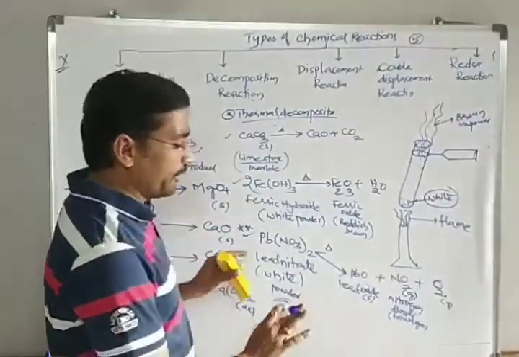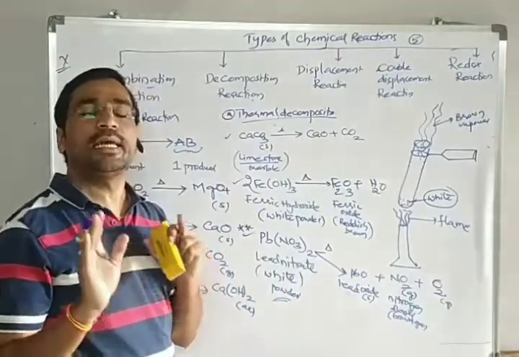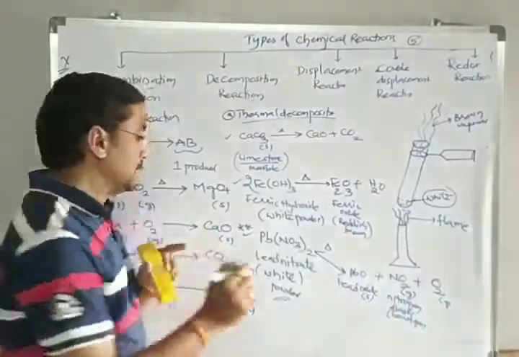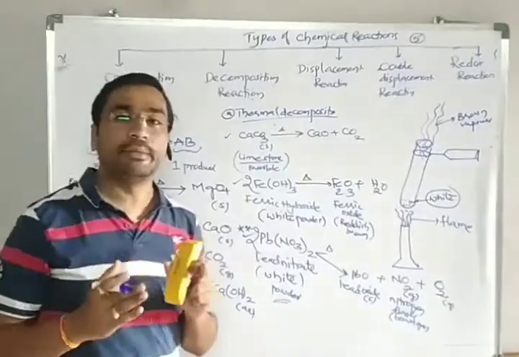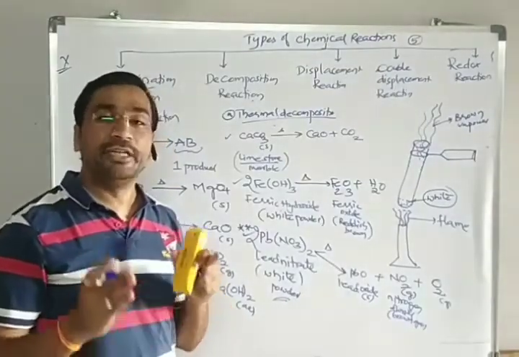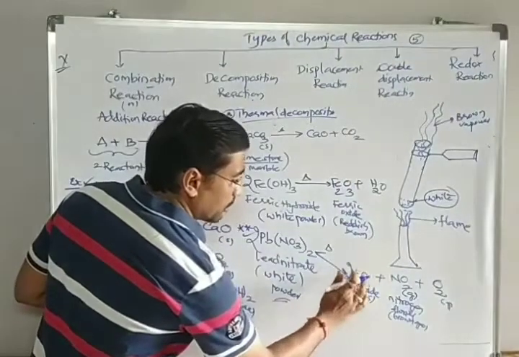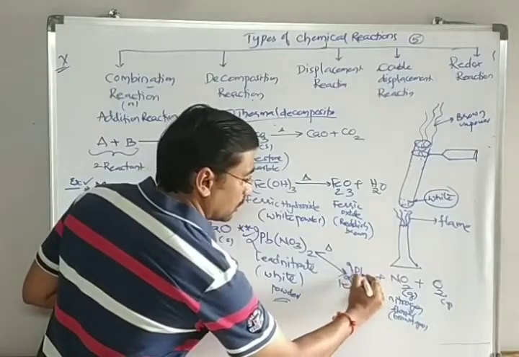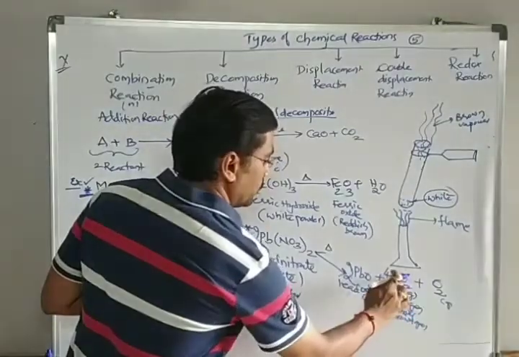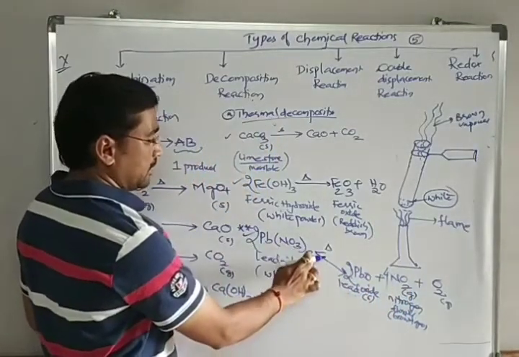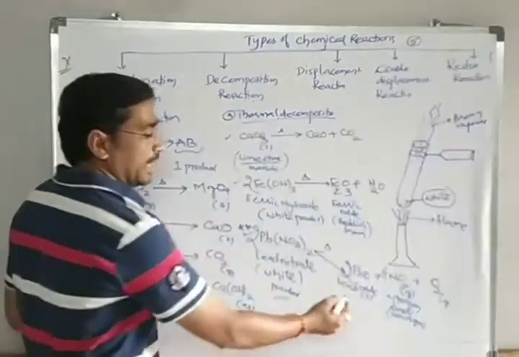So orally, when you are writing a reaction, it should always be balanced. That's why in the last session we said a chemical reaction should always be balanced, and we use a method called the hit and trial method. So we have 2 PbO and 4 NO2. Like this we have. So these are the two gases and one solid.